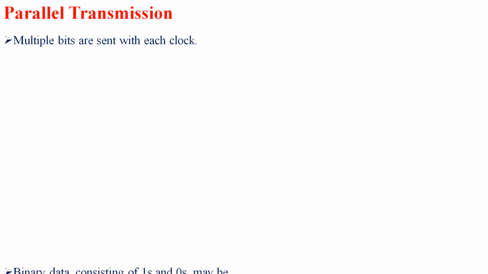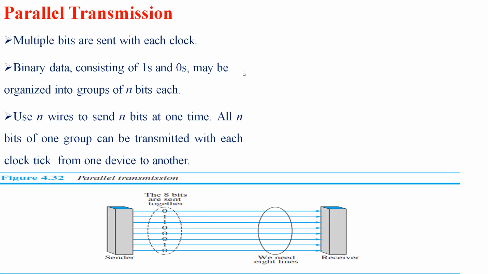So let's start with each of them. This is parallel transmission, and this is the pictorial representation of parallel transmission. In parallel transmission, we are sending multiple bits with each clock cycle.